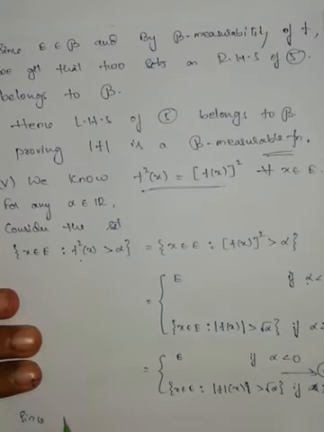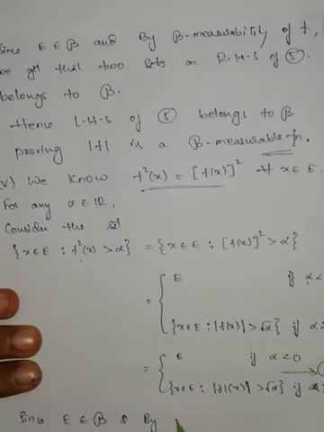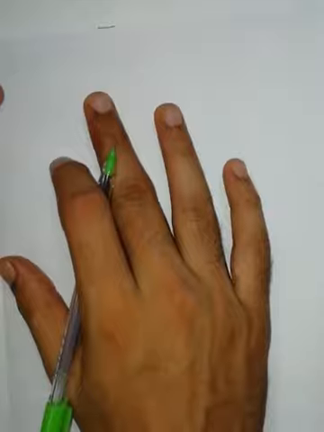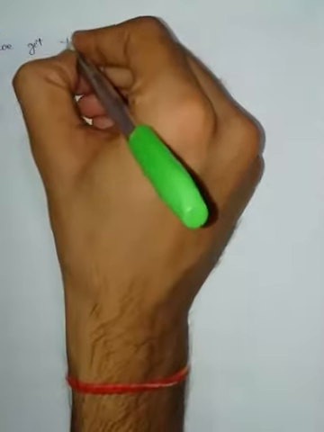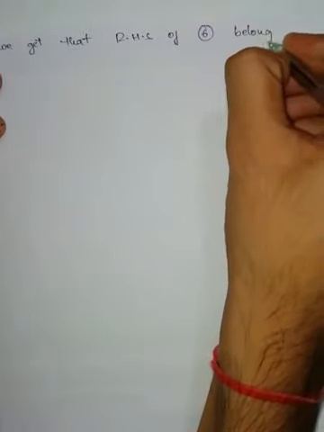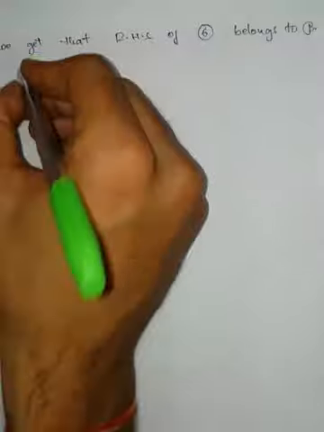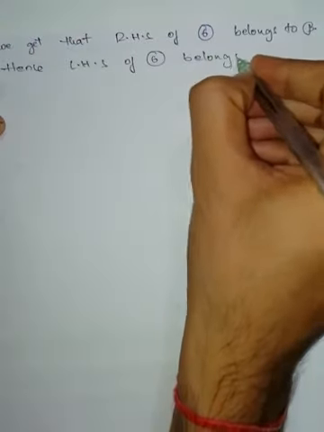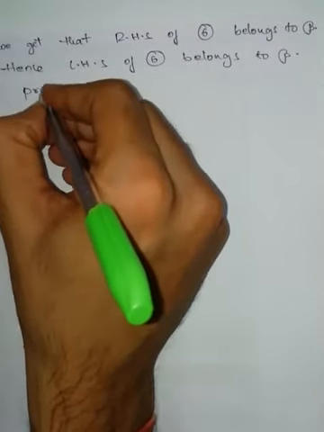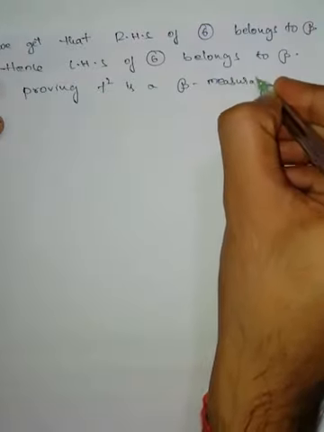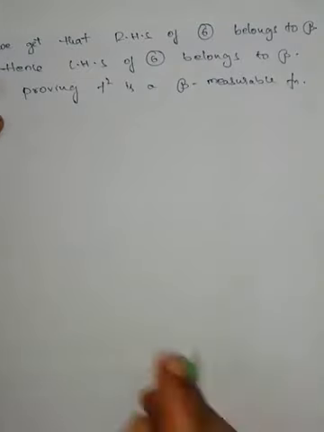Since E belongs to script B and by script B measurability of f, we get that the RHS of equation number 6 belongs to script B. Hence the LHS of equation number 6 belongs to script B. Therefore, proving f square is a script B measurable function.